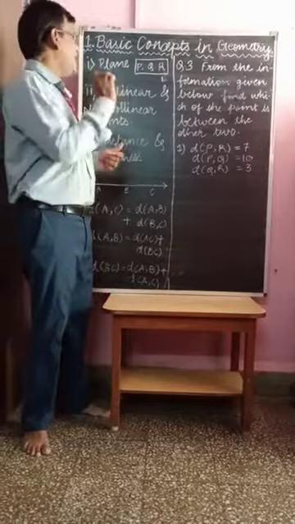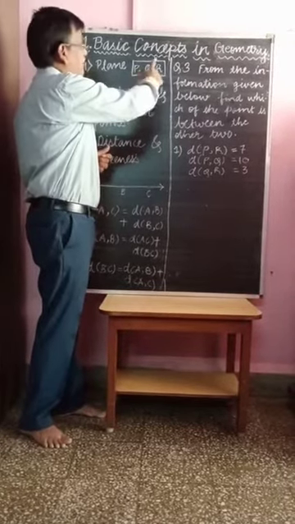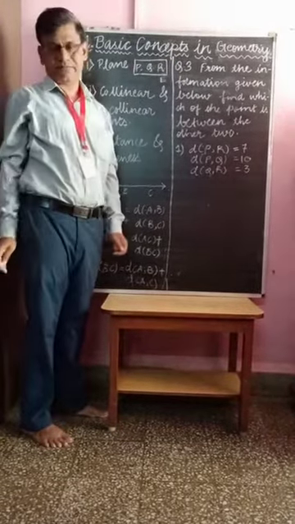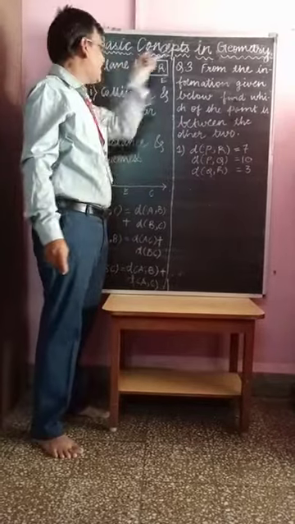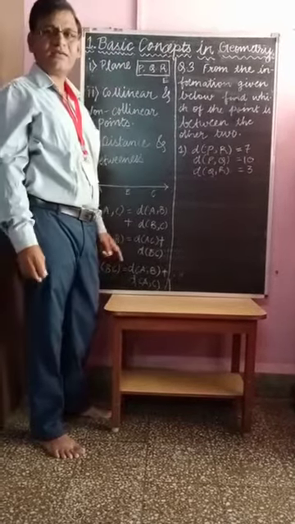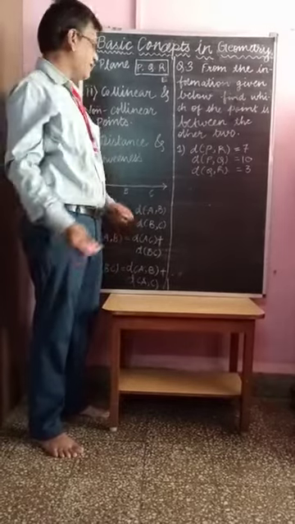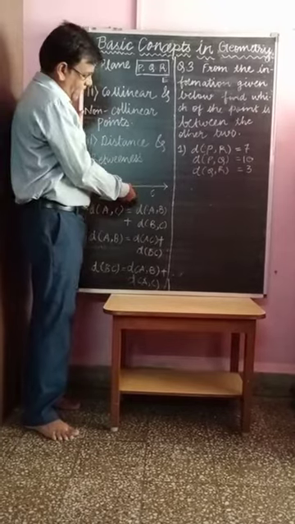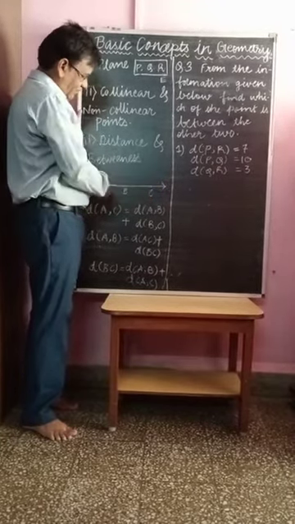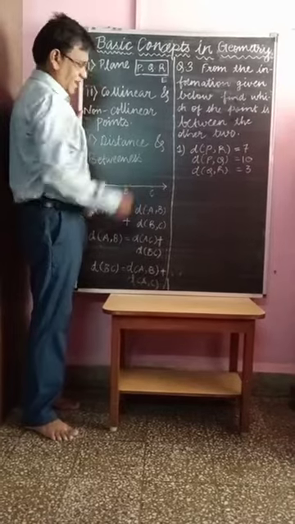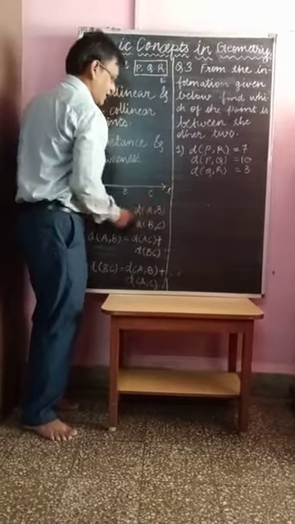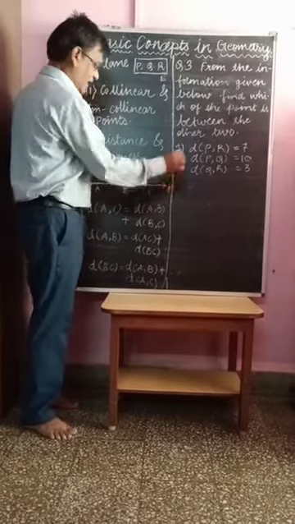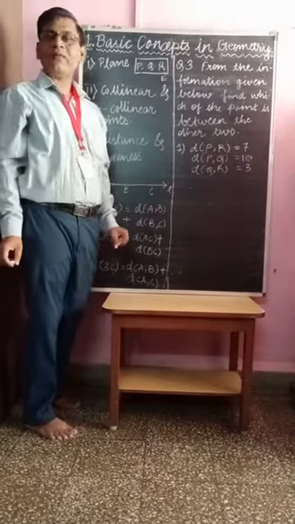For example, if point P, point Q, and point R have a single line passing through these 3 points, then these 3 points are called collinear points. For example, let us see, this is point A, point B, and point C. These 3 points are on the same line, that is line L. So A, B, and C are on line L, so these 3 points are said to be collinear.